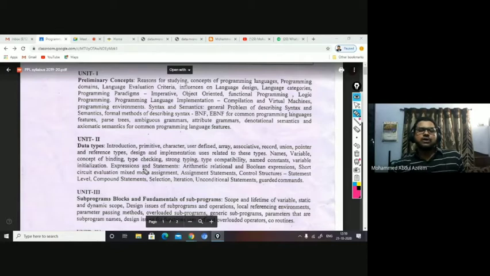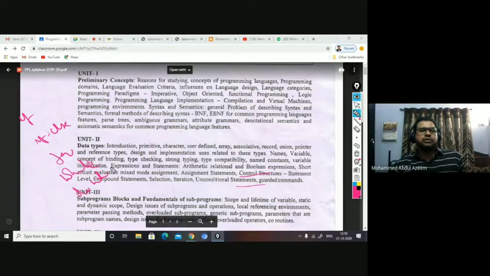The named constant, all these, and then you have control structures. Control structures include conditional and unconditional statements. Conditional, like you have the if statement, if else statement, for statement, while statement, do while statement.